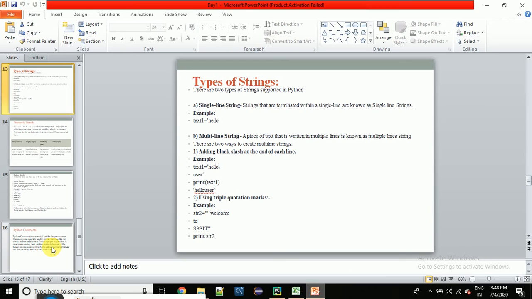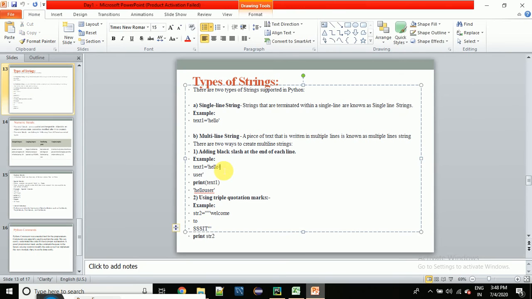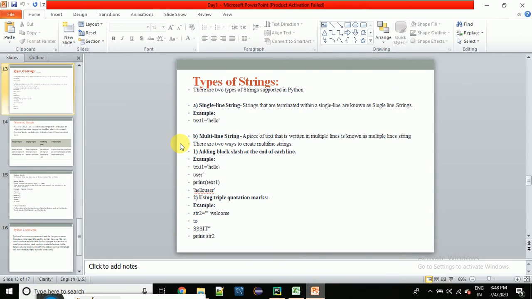A single line string you can easily define using single quote or double quotes, but for multi-line string you have two ways. You can use triple quotation or you can use slash for that, right? We can store a string in two ways. First way, single quotation mark; second way, triple quotation mark or a slash, right? These are quite simple topics.